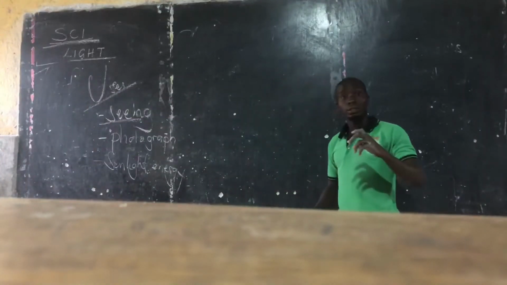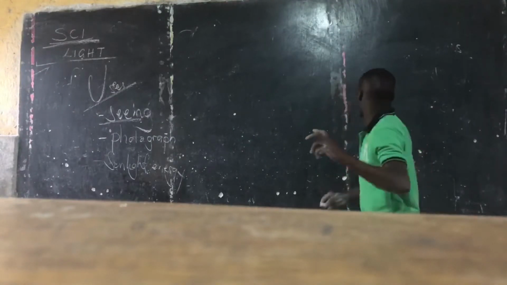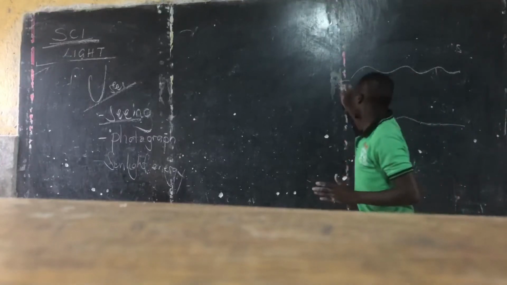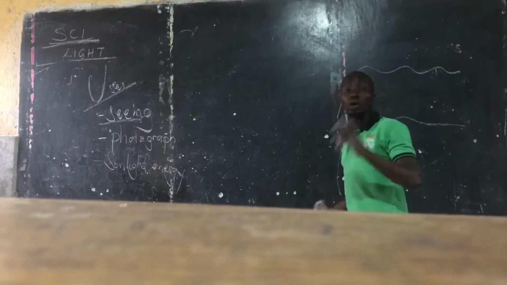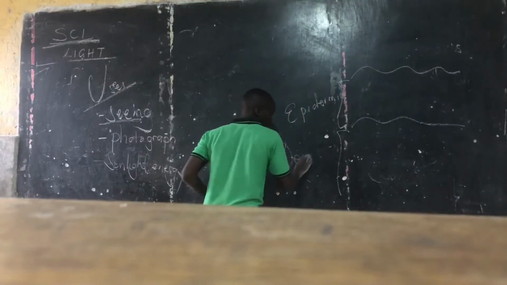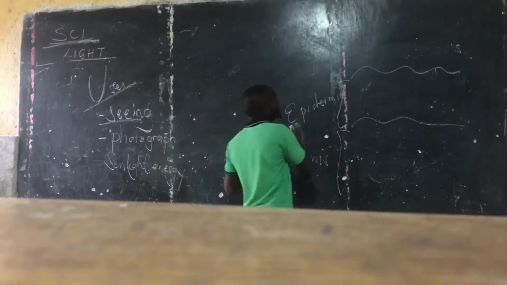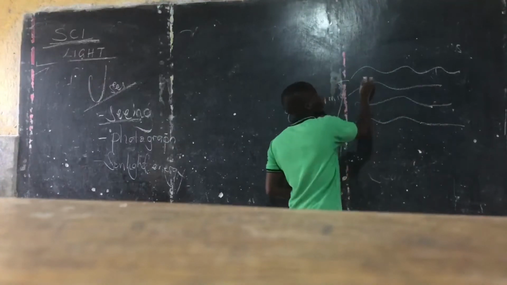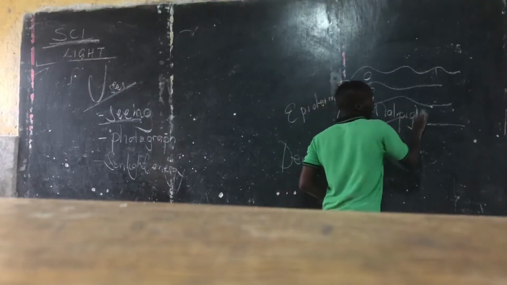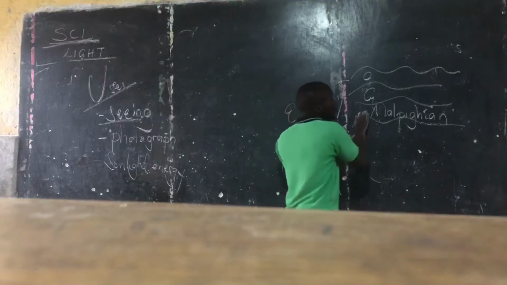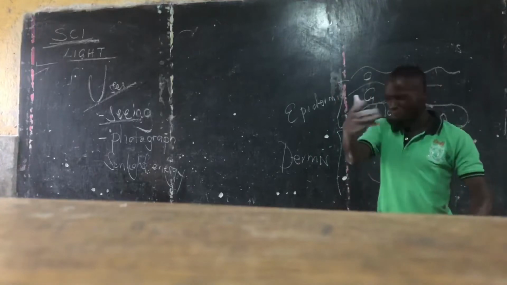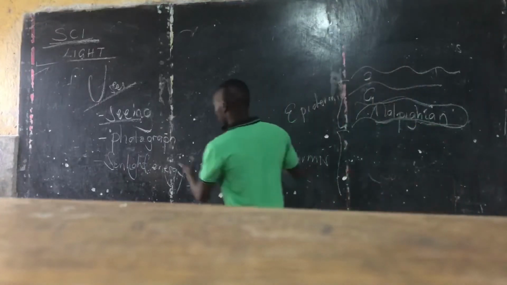We discussed the skin. The skin has two major layers. It has the first outer layer called the epidermis, and then the dermis. Under the epidermis, we have other layers: the cornified layer, the granular layer, and the malpighian pigment layer. This one aids in the manufacture of vitamin D. So those are uses of light.